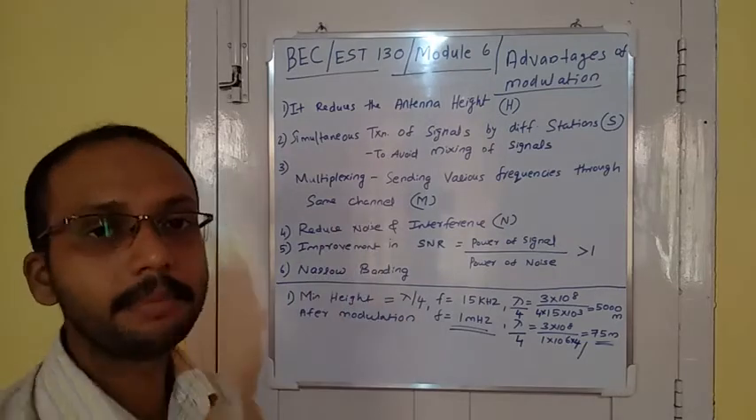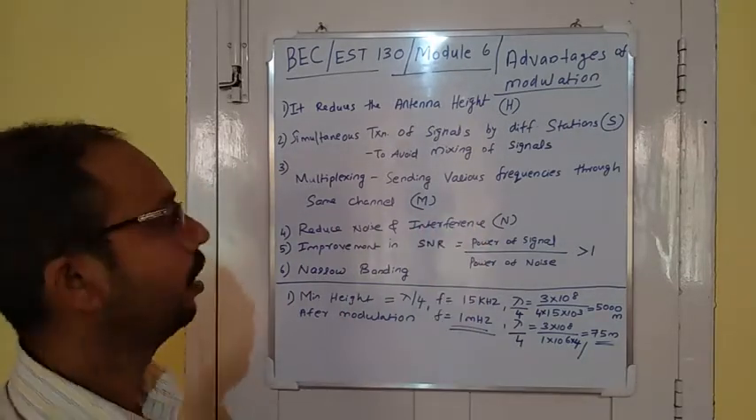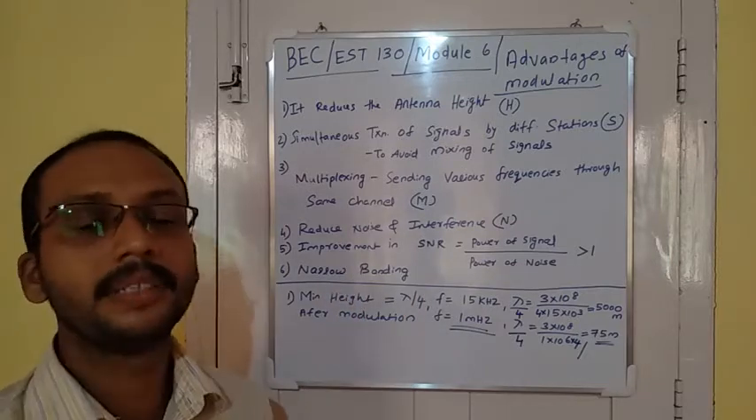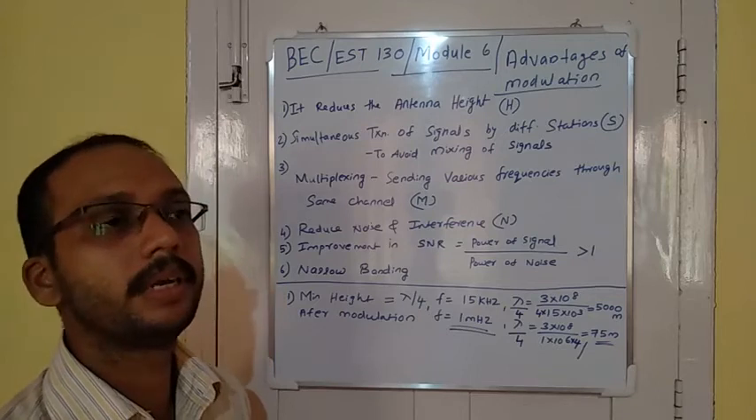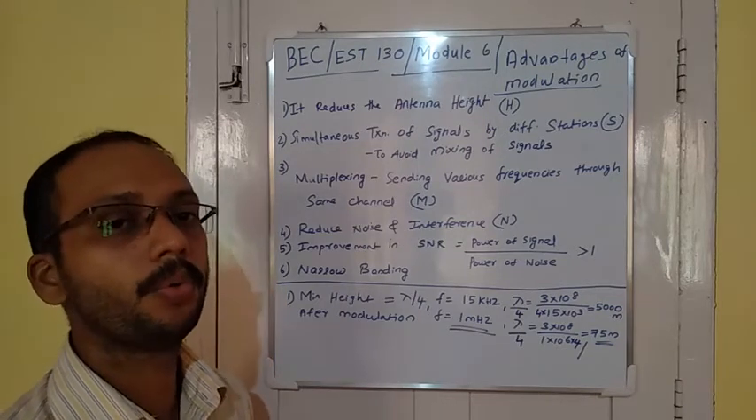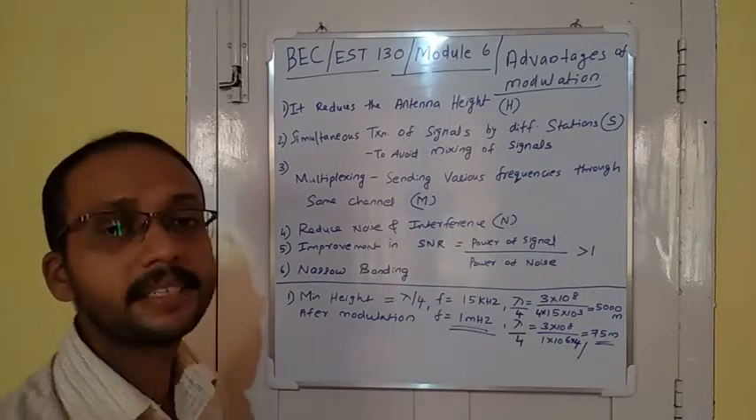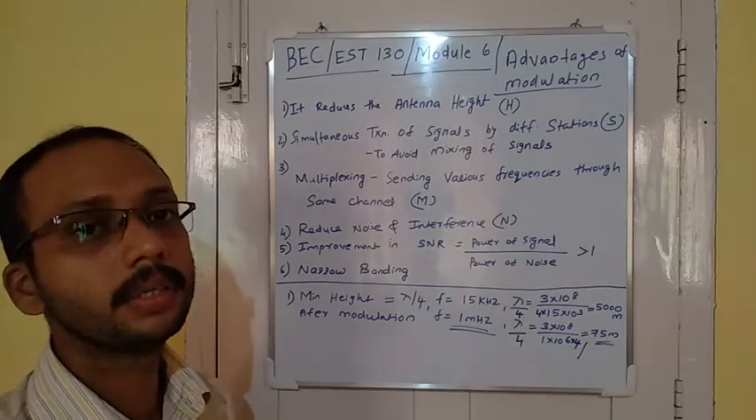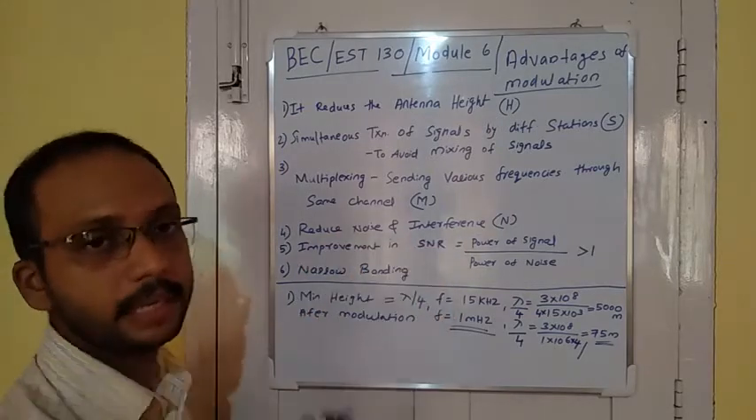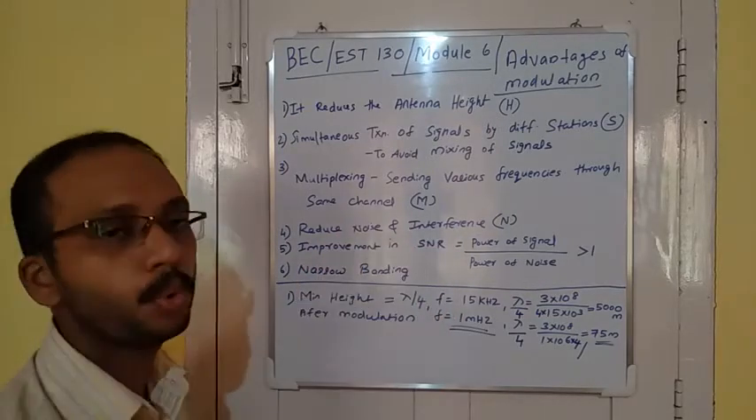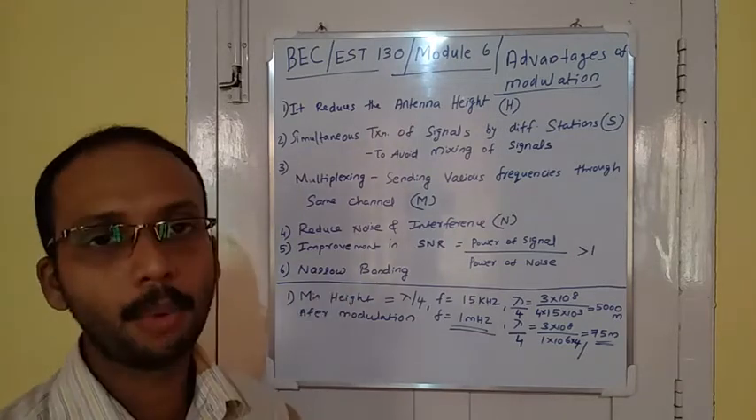Third one is multiplexing. That means sending various frequencies through the same channel. For example, TV channel or cable TV. So, using cable TV, we can get so many frequencies through the same channel. Fourth one is reduction in noise and interference. Fifth one is improvement in signal to noise ratio. Sixth one is narrow banding.